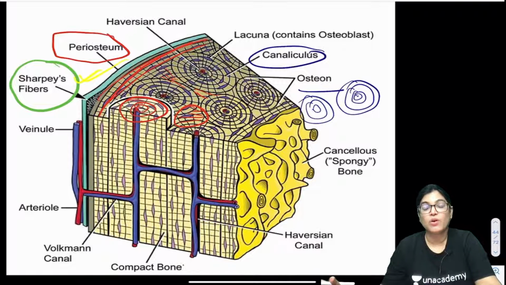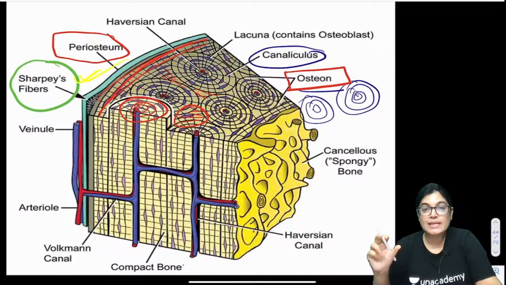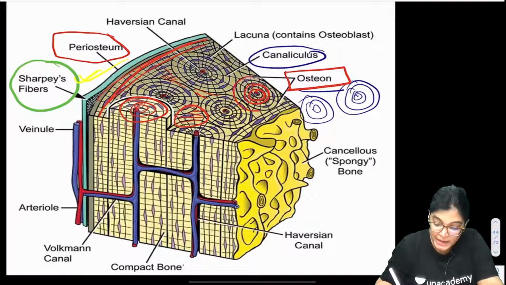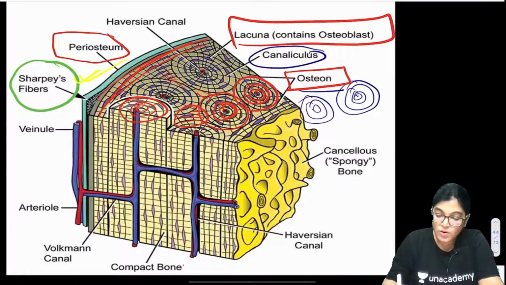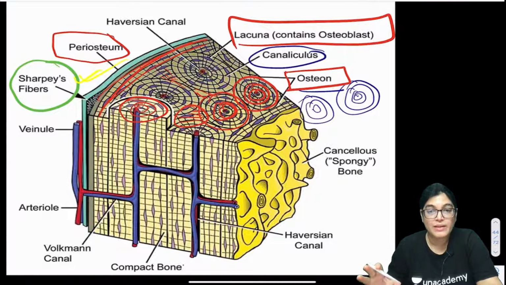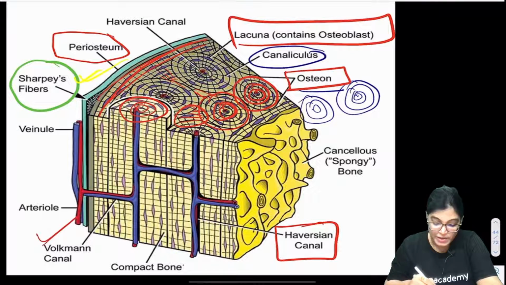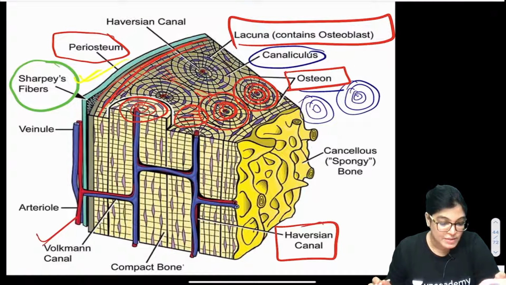If we talk about the histological structural unit of the bone, that is formed by the osteon. The osteon has in the center the Haversian canal, and the whole Haversian canal is surrounded by lamellae, and in these lamellae lie spaces called lacunae, containing osteoblasts, and mature osteoblasts are called osteocytes. So that is one osteon, also called the Haversian system, and this canal you are seeing is the Haversian canal through which blood vessels, nerves and the rest traverse.